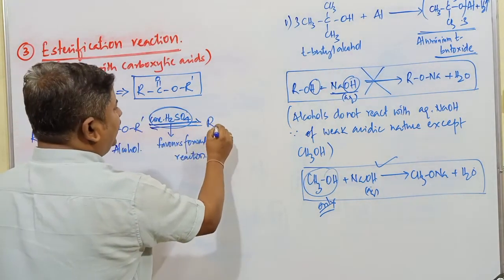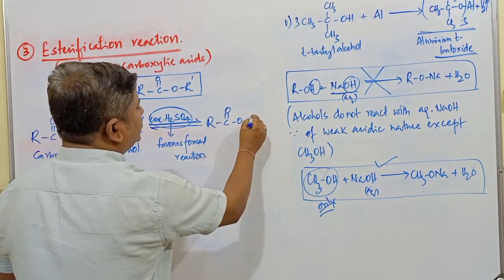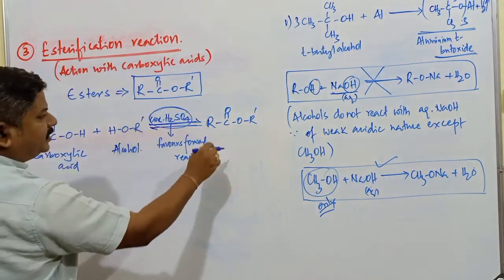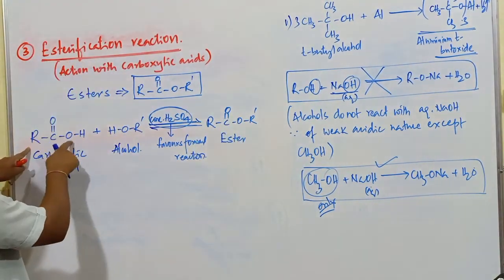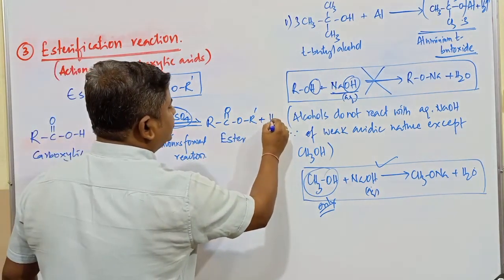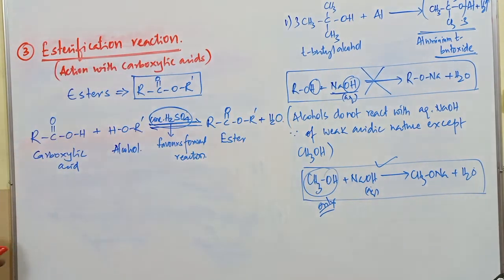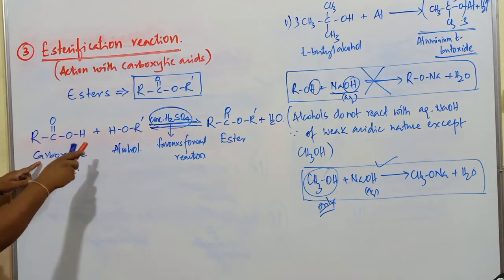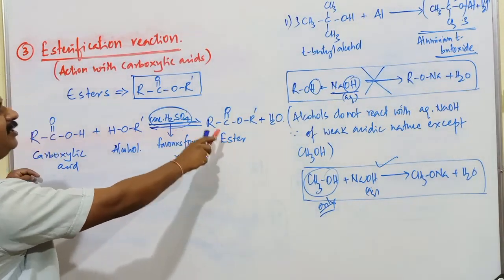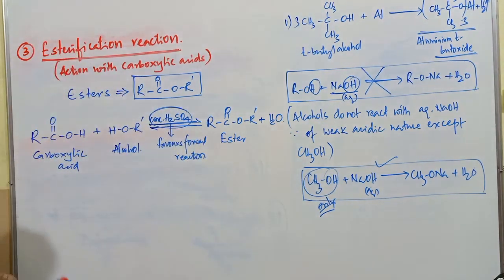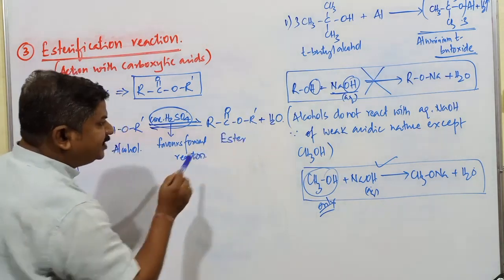Now here the compound is RCOOR dash. Same compound, RCOOR dash. When RCOOR dash is formed, the remaining compound is a simple water molecule. So this reaction is generally called as what, students? Esterification. When carboxylic acid reacts with alcohol in presence of concentrated sulfuric acid, it forms ester. Formation of ester is known as esterification reaction. But the very interesting thing in case of esterification reaction is, this particular water is going to be generated.